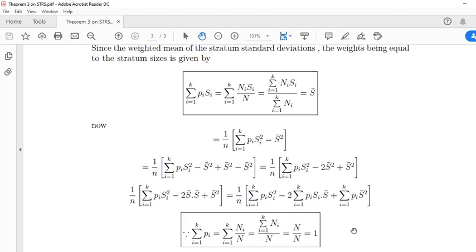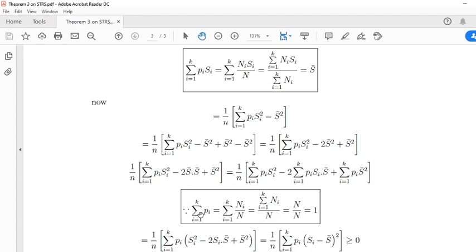Look here, the sum over i equal to 1 to k of Pi is nothing but the sum of ni by n, with summation of ni in the numerator. This is nothing but the total population size divided by total population size, which gives us 1. So this value is nothing but 1. Multiplying by 1, the value does not change. So for our convenience, we can write the sum of Pi here.